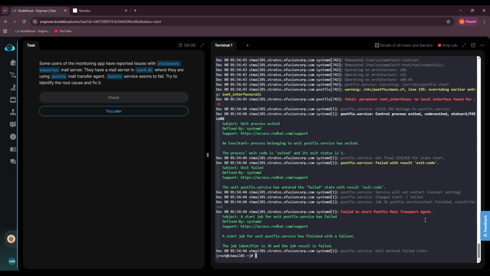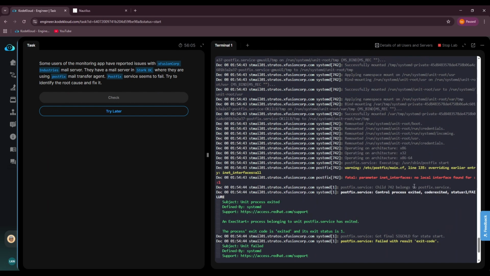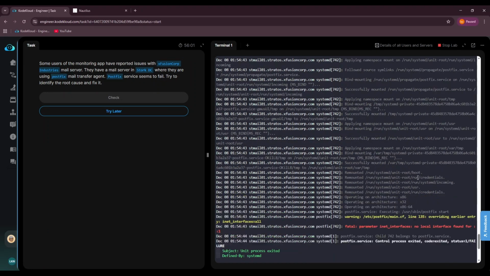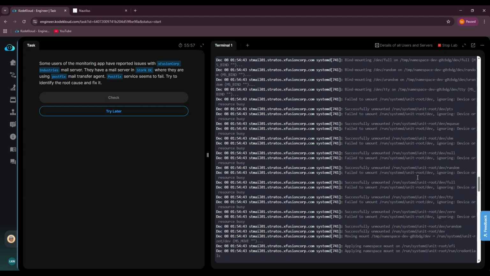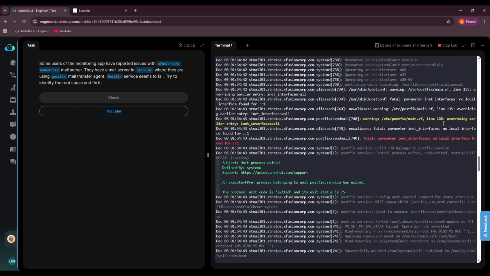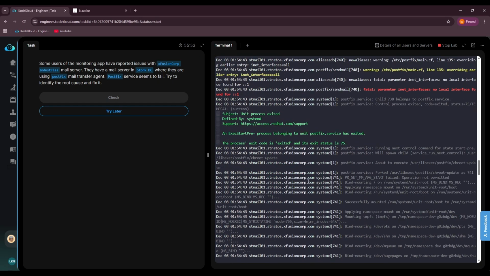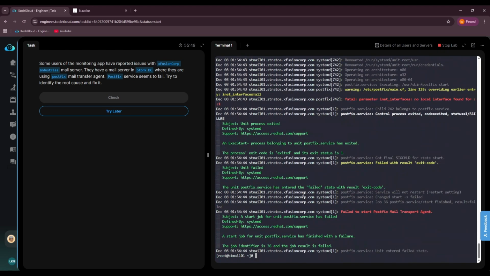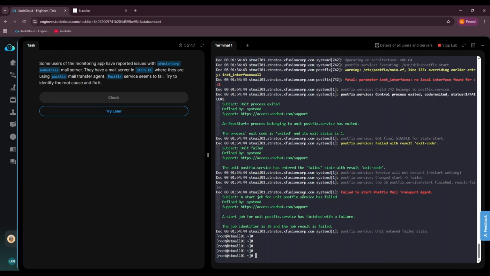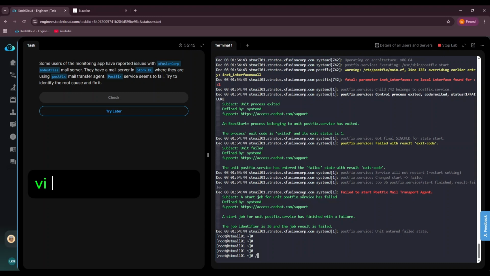Okay, reading through the logs, right here is our problem. It looks like there is a configuration error related to the inet interfaces line. It seems like it's being overridden, or there is a conflict in the configuration file causing the binding to fail. Now that we know the culprit is the config file, let's edit it using vi.